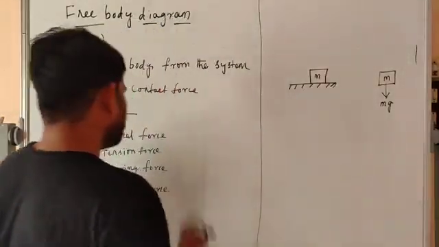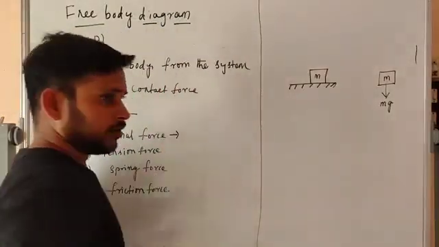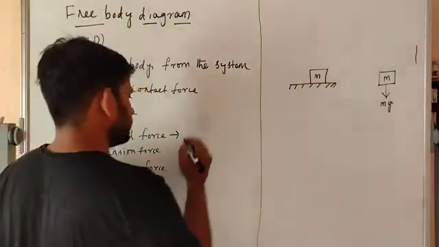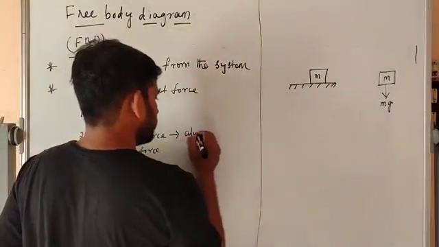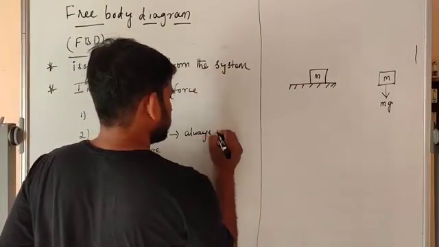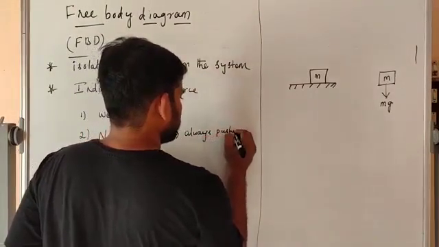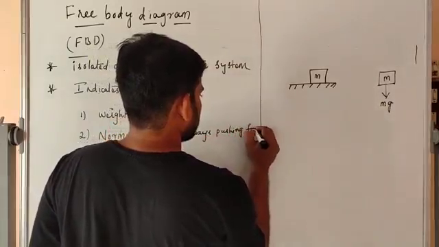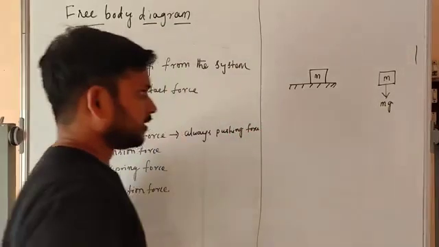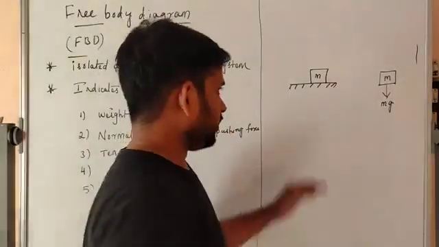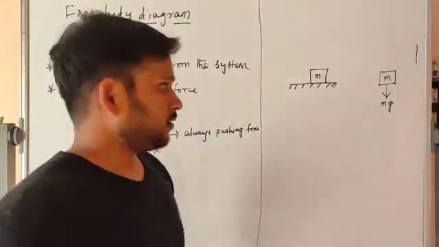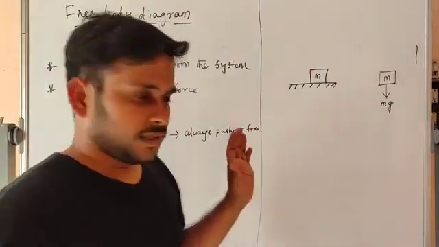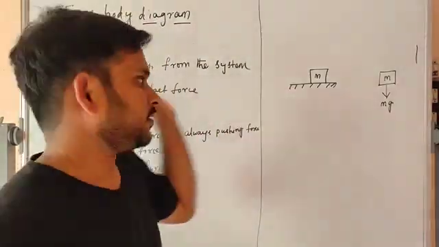Normal force is always a pushing force, remember this thing. Normal force is the force which is normal to the surface of the body.